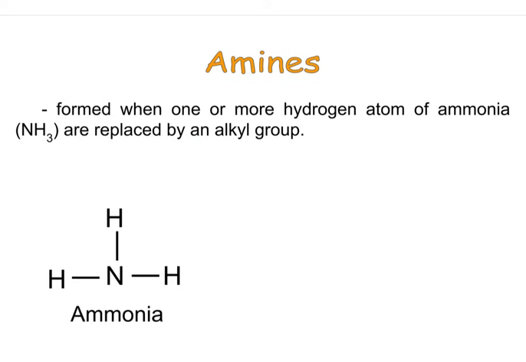Amines are organic compounds formed when one or more hydrogen atoms in the ammonia molecule are replaced by an alkyl group. So over here is the molecule of ammonia, but if one of its hydrogens gets knocked off its place and is replaced by an alkyl group, let's say methyl group, it will no longer be ammonia, it will be an amine. To be specific, it's methylamine.